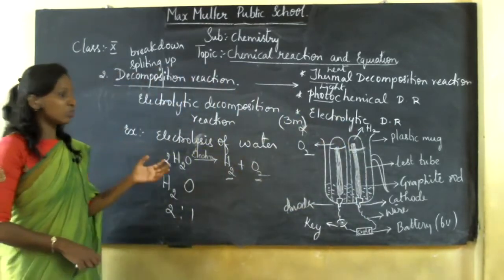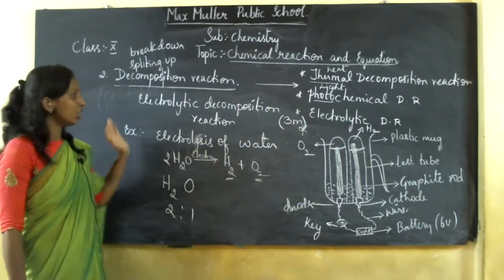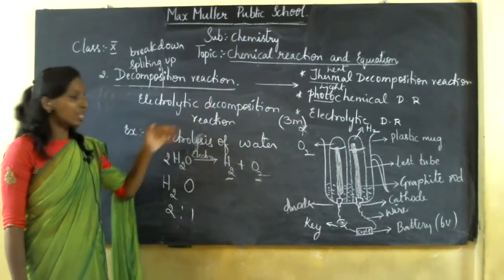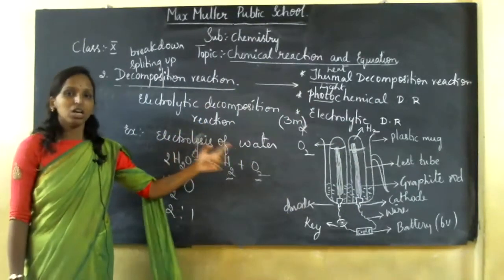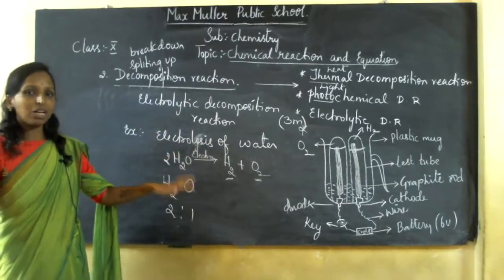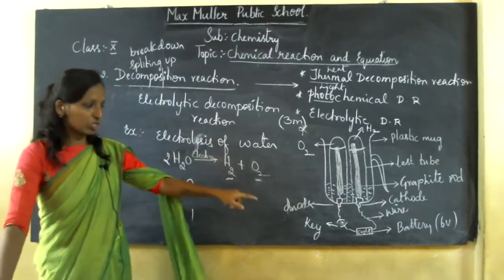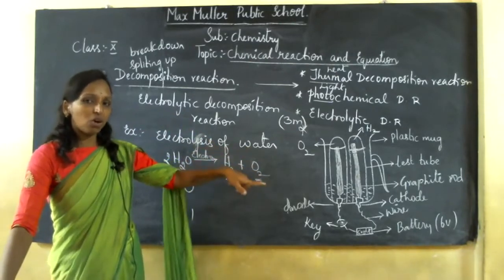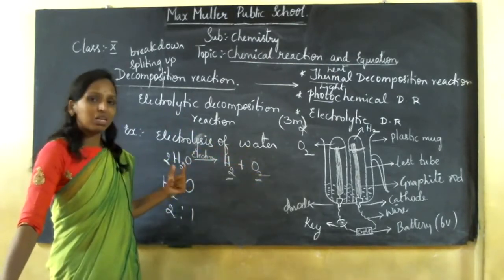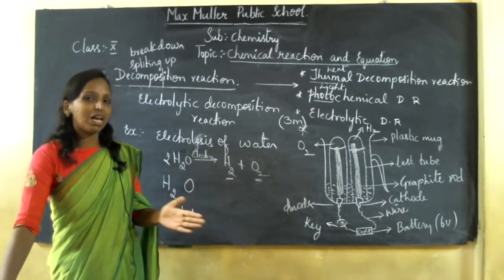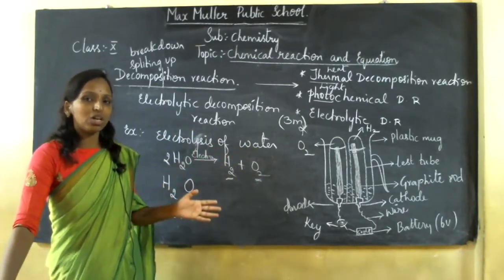Okay. So this is the experiment which is done in your electrolytic decomposition reaction. The example is electrolysis of water. Whatever procedure we have taken, the materials required, and the procedure. Once the switch is on, you can see the current flow taking place. Once the current flows, the water molecules will get split up into hydrogen and oxygen. Hydrogen moves towards the cathode and oxygen moves towards your anode.